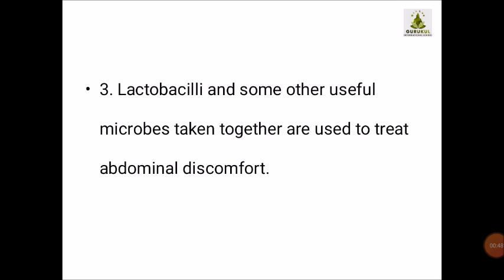Then lactobacilli and some other useful microorganisms together are used to treat abdominal disorders. This is the reason why the elderly people in your family always say that if you are having an abdominal disorder, you should have rice with yogurt or some such combination. There was a reason behind this, and the reason was that it contains lactobacilli, which is used to treat abdominal discomfort.